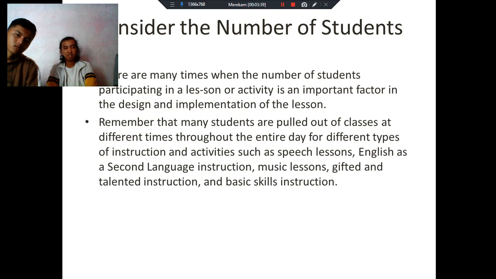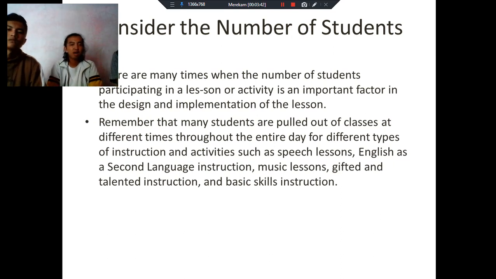The next is consider the number of students. There are many times when the number of students participating in a lesson or activity is an important factor in the design and implementation of the lesson. And remember that many students are pulled out of class at different times throughout the entire day for different types of instruction and activities such as speech lessons, English as a second language instruction, music lessons, gifted and talented instruction, and basic skill instruction.